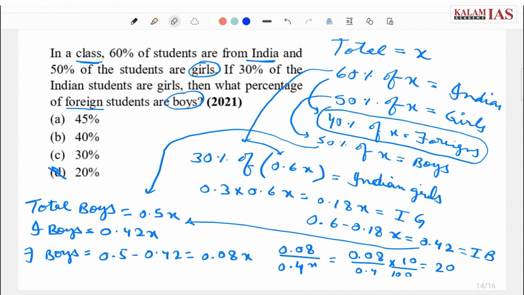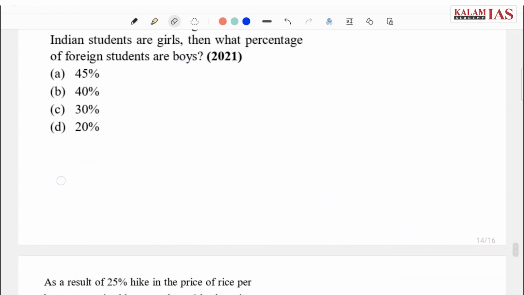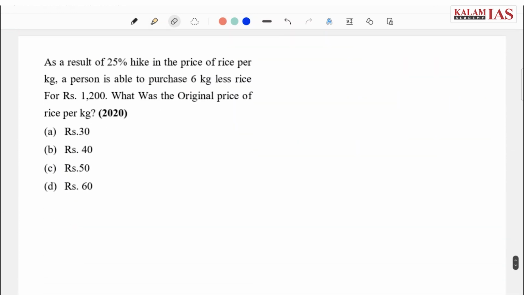I hope the question is clear. Now we will do another form of question. Requesting everyone to attempt this question and then we will solve it.